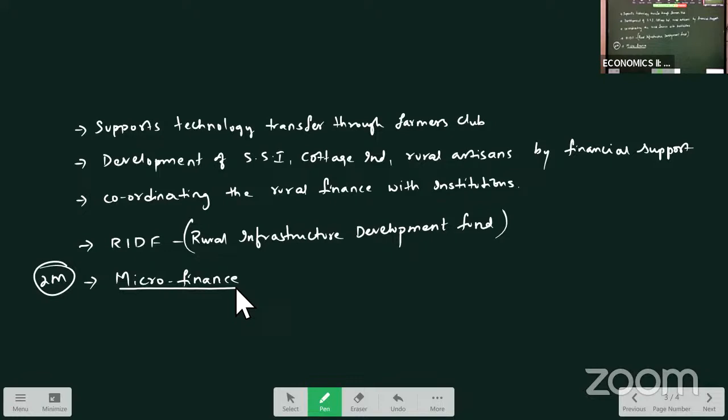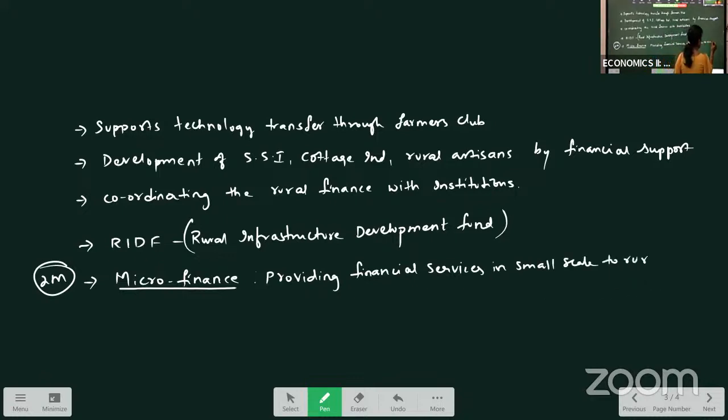So you can see, microfinance is providing financial services in small scale to the rural poor for the purpose of working capital, to purchase the inputs required for agriculture, for investment purpose in small scale industries, cottage industries and all, and also for savings purpose.